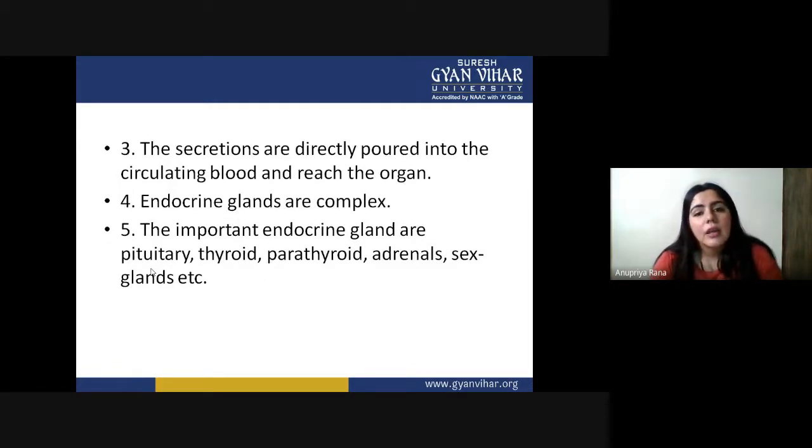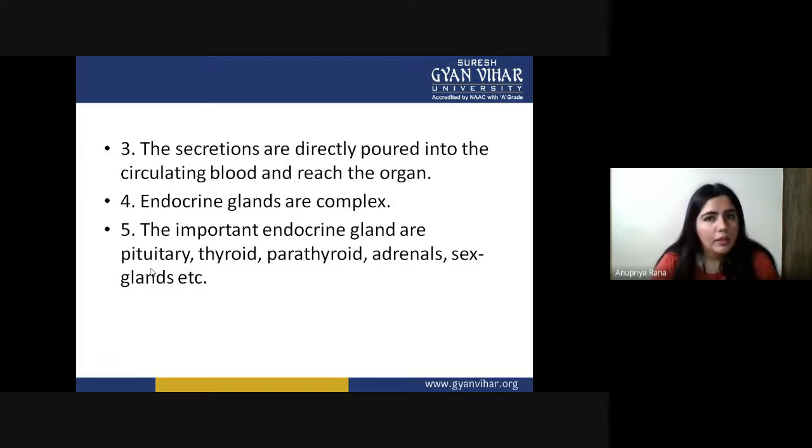The secretions are directly poured into the circulating blood and reach the organ. So what is the medium? They don't have tubes, they don't have any particular secreting vessel. So how are they going to pass their hormone to the target organ? The transporting agent here is the circulating blood.